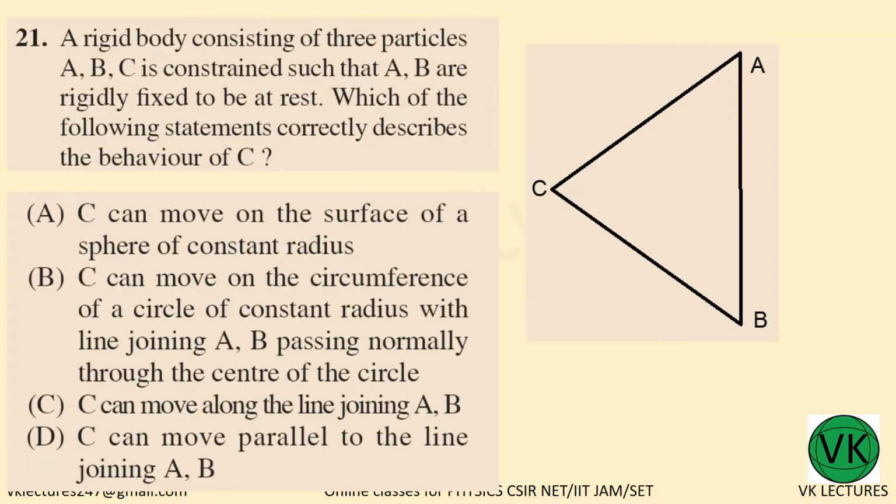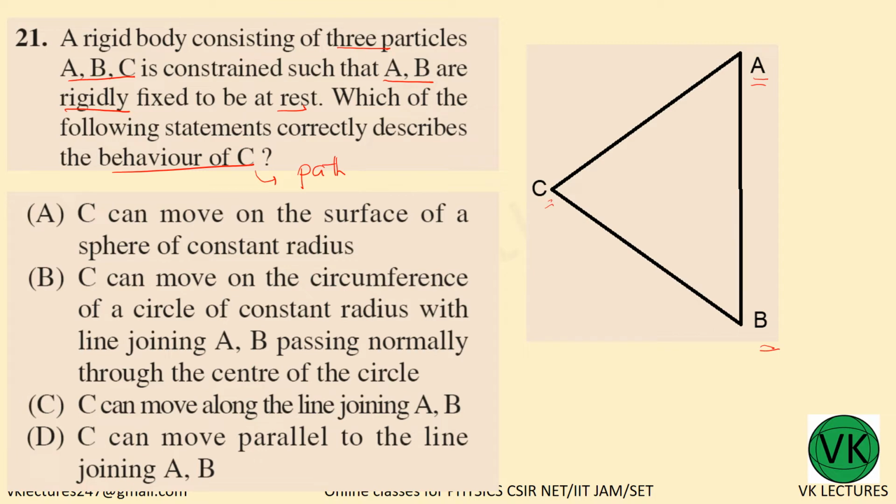A rigid body consisting of three particles A, B and C is constrained such that A and B are rigidly fixed to be at rest. Which of the following statements correctly describes the behavior of C? Actually, behavior of C means path followed. So on your right side here, A and B are fixed and C is able to move.